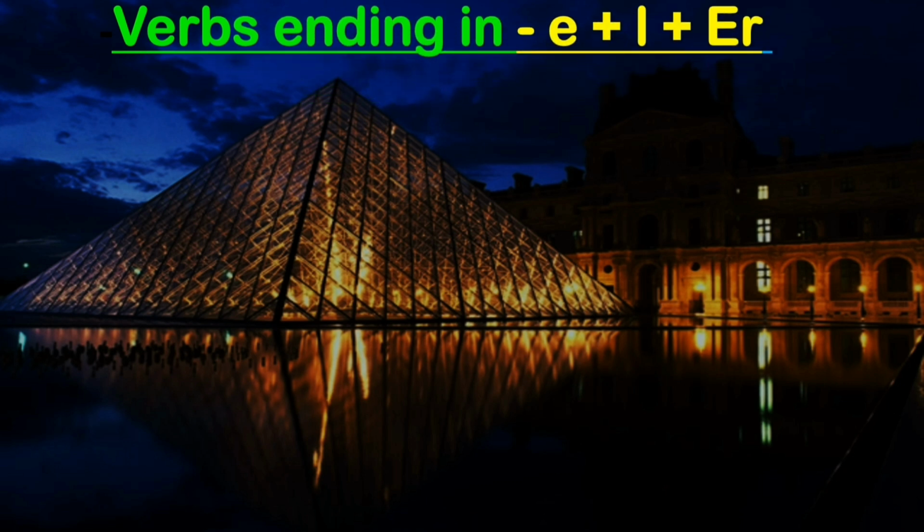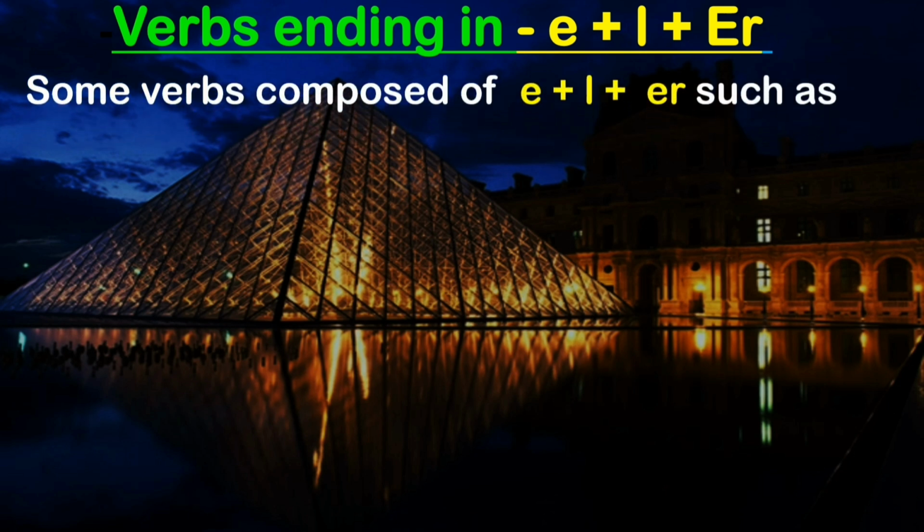Now, another ER group of verbs ends with E plus L plus ER. This is the third irregularity that happens with ER group verbs. We have understood the irregularities with verbs starting with a vowel, when the verb ends with GER, and with CER conjugation. Now the fourth type is E plus L plus ER. Let us see what it is.